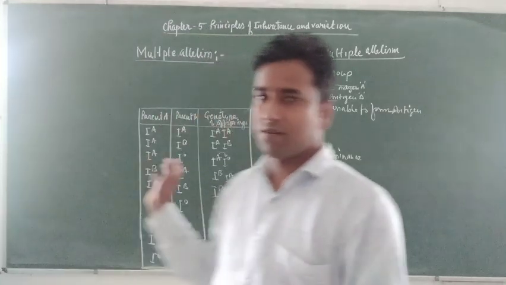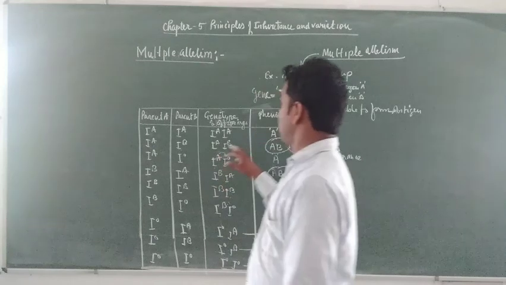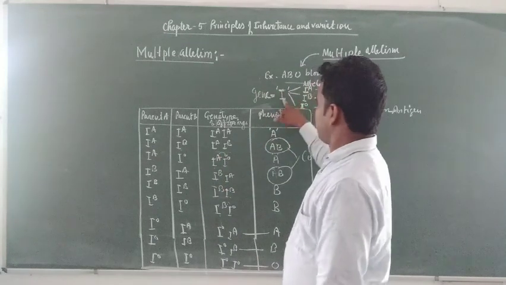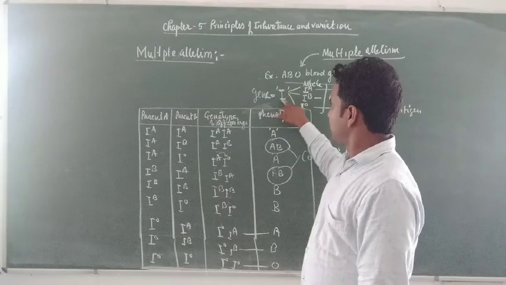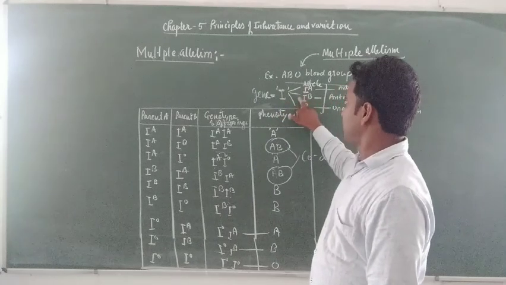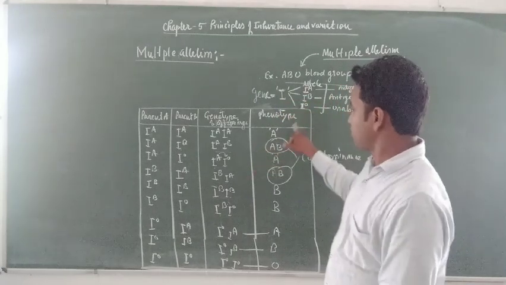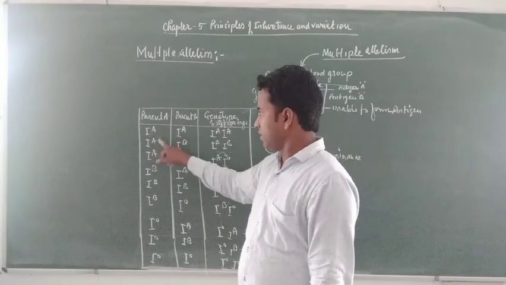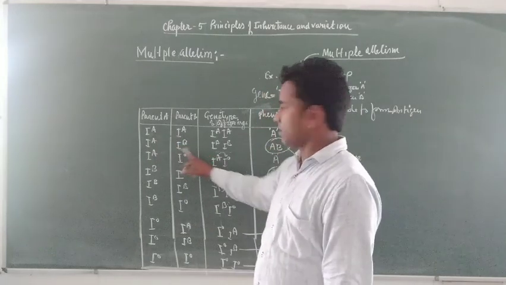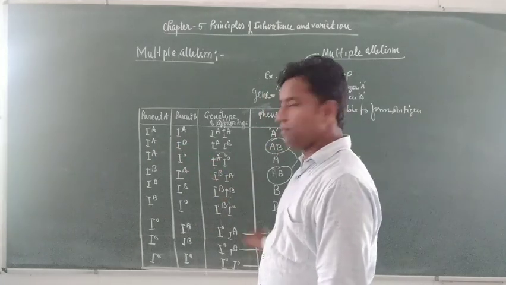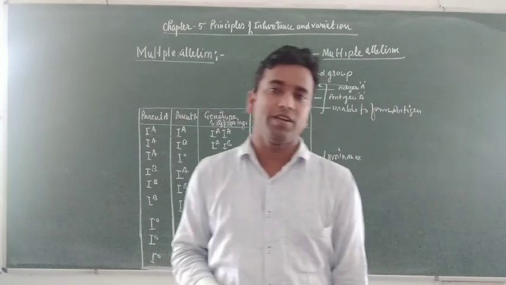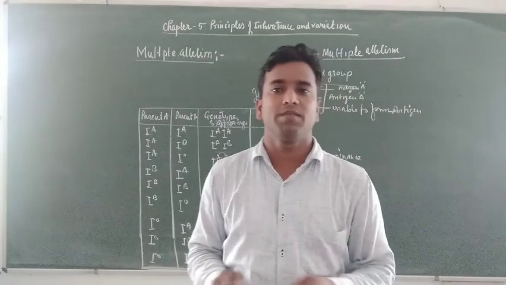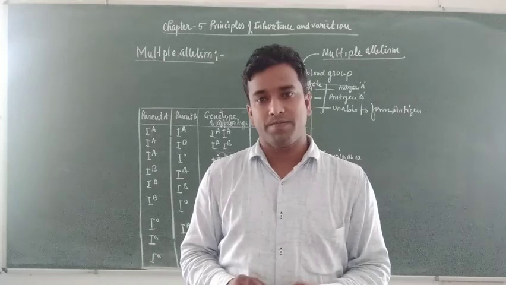Our blood group is the best example of multiple allelism. Blood group is mediated by gene I having three types of alleles, IA, IB and IO, and they form combinations with each other and produce multiple characteristics in the body of individuals.